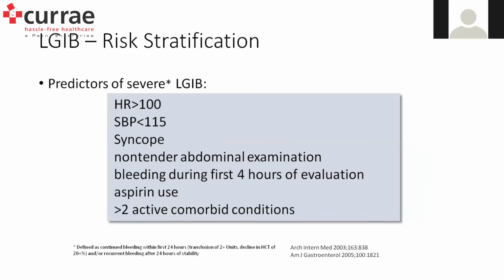So coming to the risk stratification, the first thing we have to discuss in deciding the OPD setup: whoever has come to me with a lower GI bleeding, saying he's got hematochezia, I have taken the entire history. He is probably, or she is probably, on ecosprin. I have stopped the ecosprin.